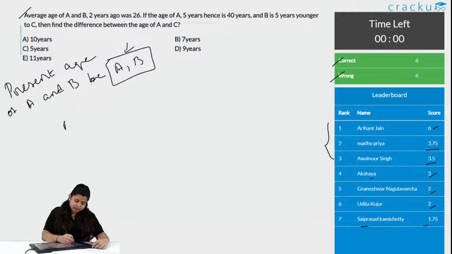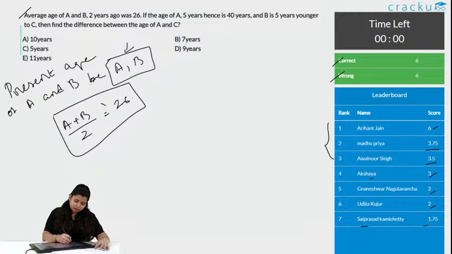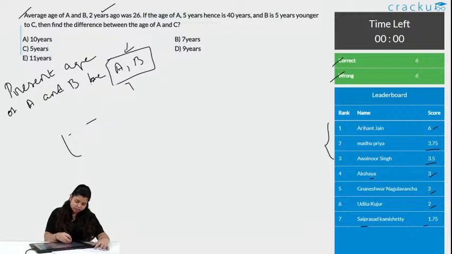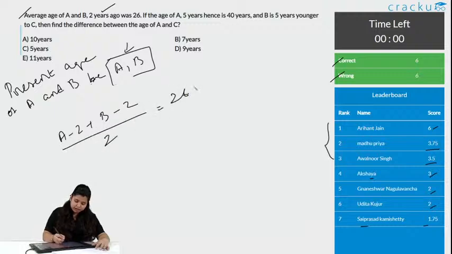Average age means sum divided by total number is equals to 26, but is it so? No, it is talking about 2 years ago. So, we need to do present age of A minus 2 plus B minus 2 divided by 2 is equals to 26.